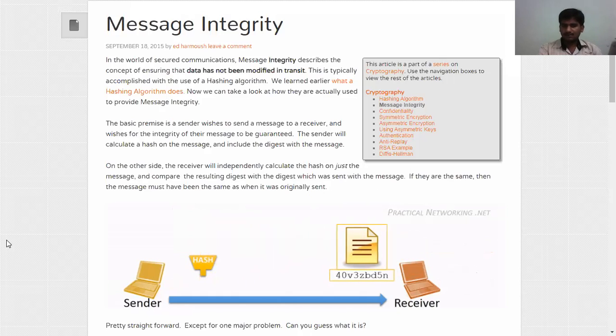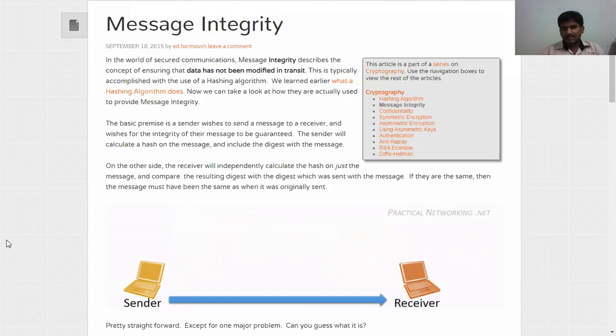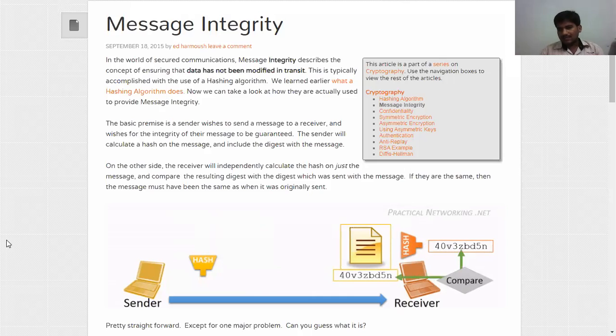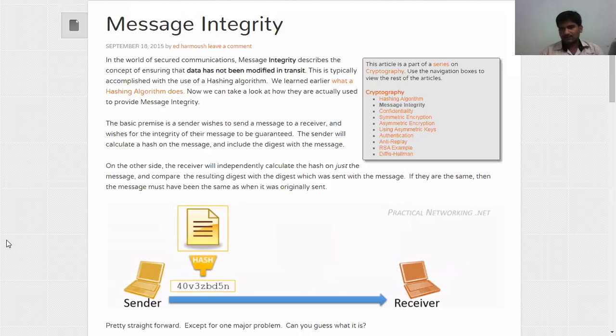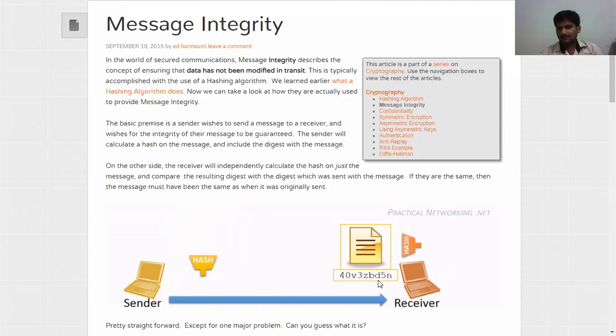See here, the diagram is visible to everyone. The moving parts: the sender is sending the message along with the hash. After hashing, the message and hash are sent. Then again, a separate hash is calculated by the receiver. So the message and hash are sent, then the hash is calculated by the receiver separately.